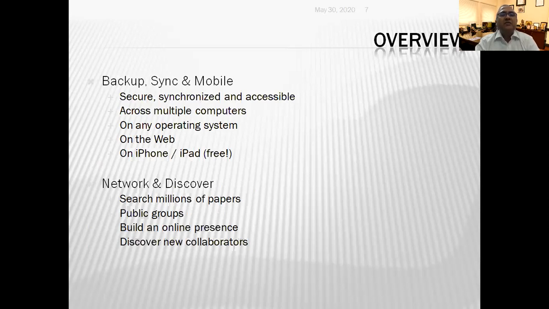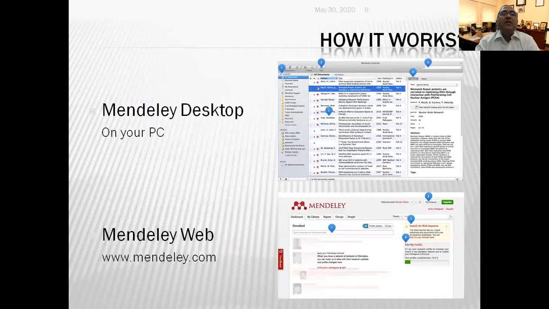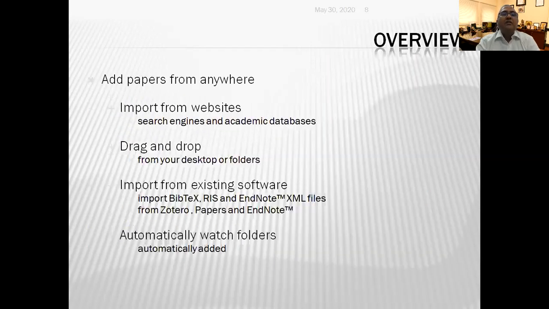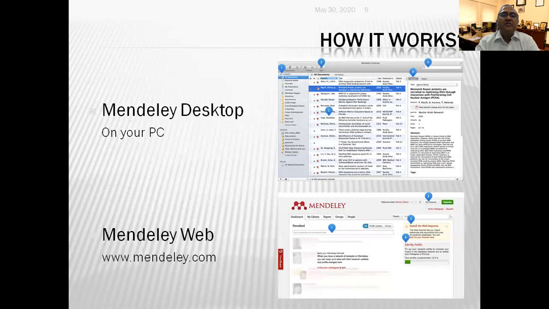And it has a very good network and helps in searching millions of papers, various research groups, and also helps in creating your online presence. So some of the important features: you can import papers from the website. You can do drag and drop. You can import from other software like EndNote, Zotero. You can automatically watch folders and automatically add to it. So this is the way it is.